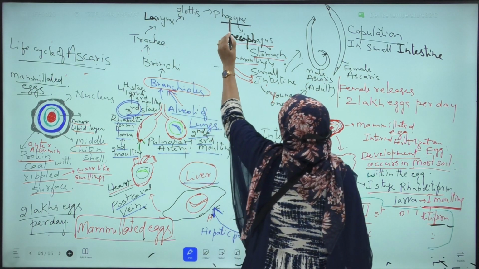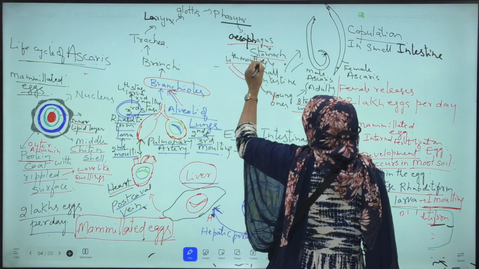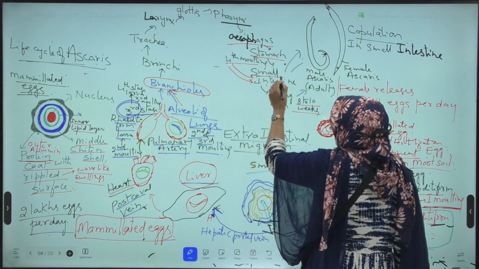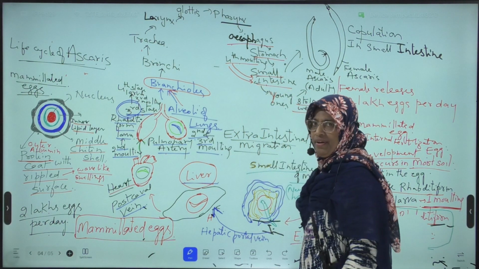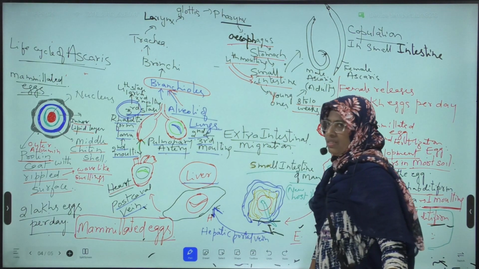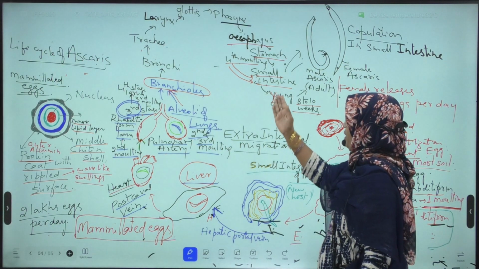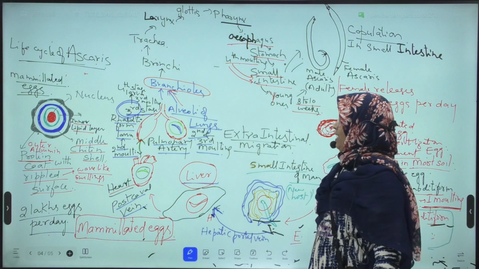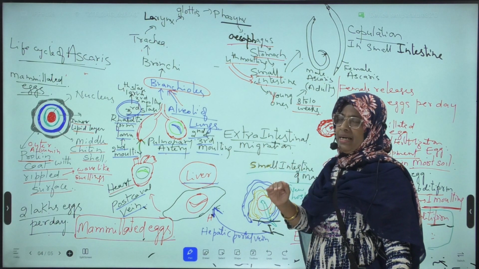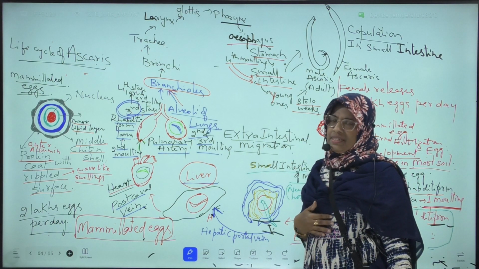From the pharynx, it enters the esophagus. From the esophagus, it passes into the stomach. And from the stomach, it finally reaches the small intestine of man. In the small intestine of man, it undergoes the last molting, that is the fourth molting, and transforms into young ones. These young ones transform into adult male and female Ascaris within 8 to 10 weeks.